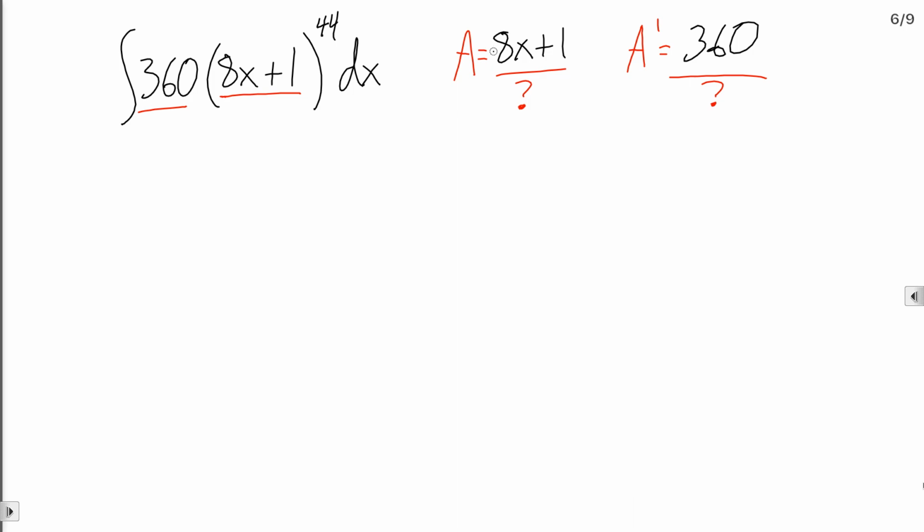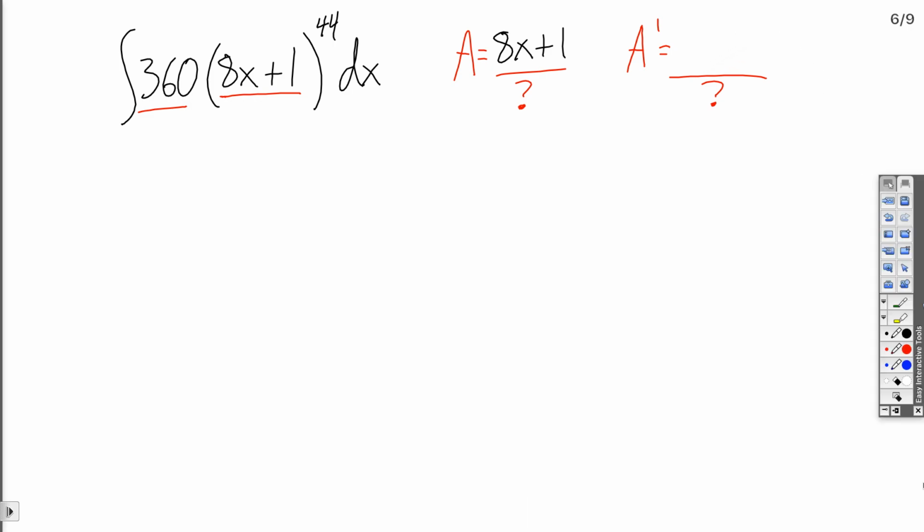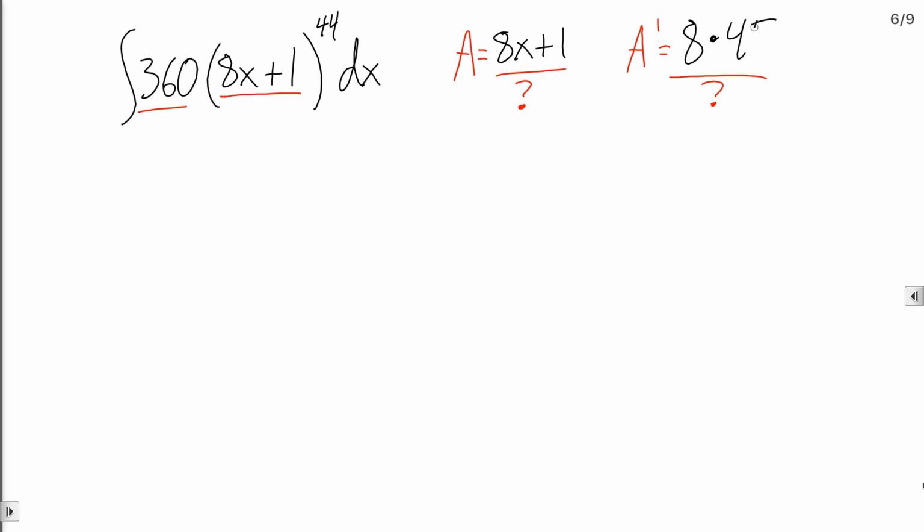In other words, the derivative of a linear is a constant, right? 360 is really 8 times 45. So if you take the derivative of this, you get a multiple of 360. Derivative of a linear is a constant. So that's how we know this is a u substitution problem.